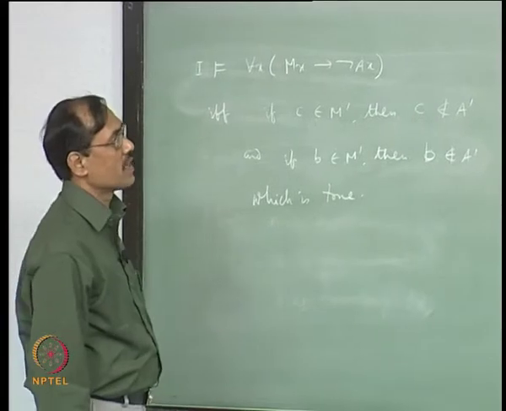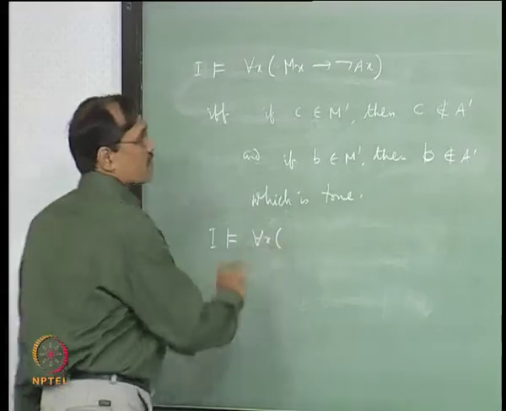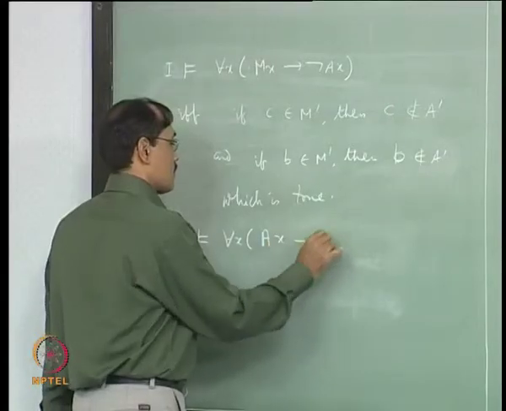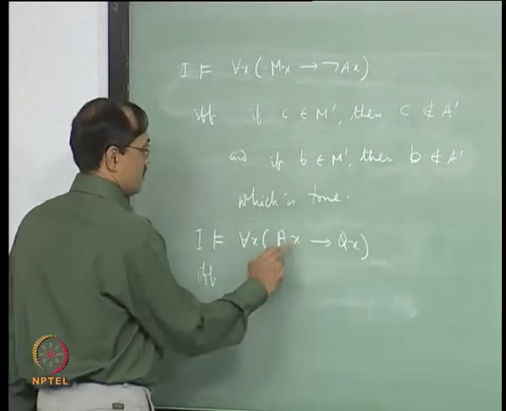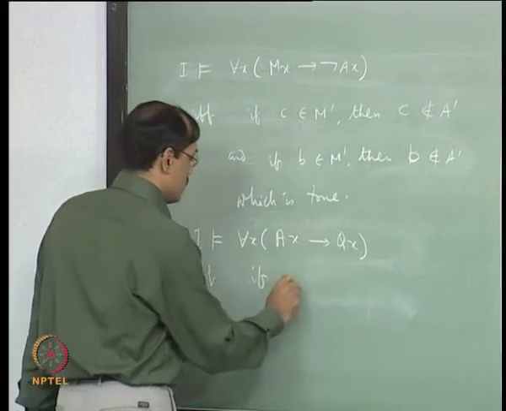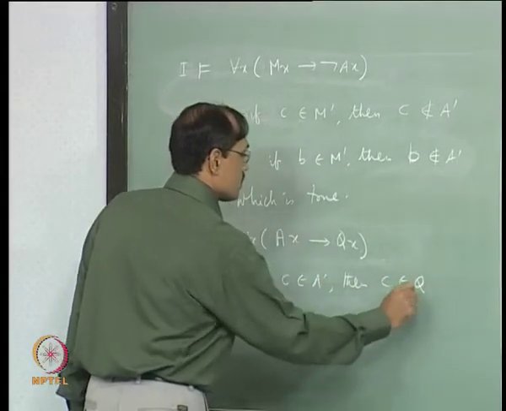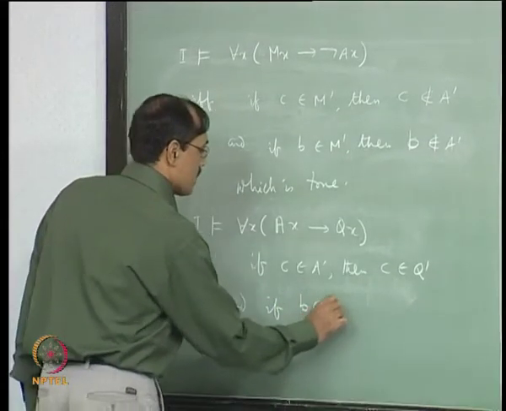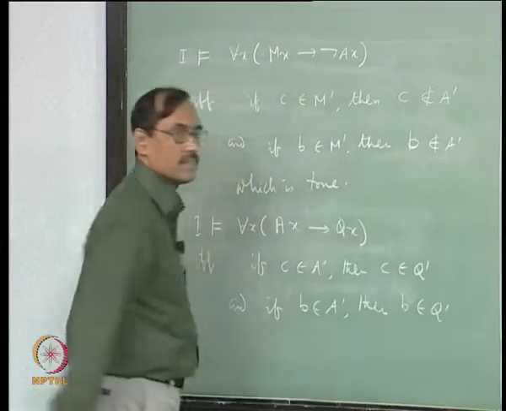Now, you go for the second premise. So, that says I satisfies for each x Mx implies Ax implies Qx. So, this holds when, with C and with B, if C belongs to A prime, then C belongs to Q prime, and if B belongs to A prime, then B belongs to Q prime.